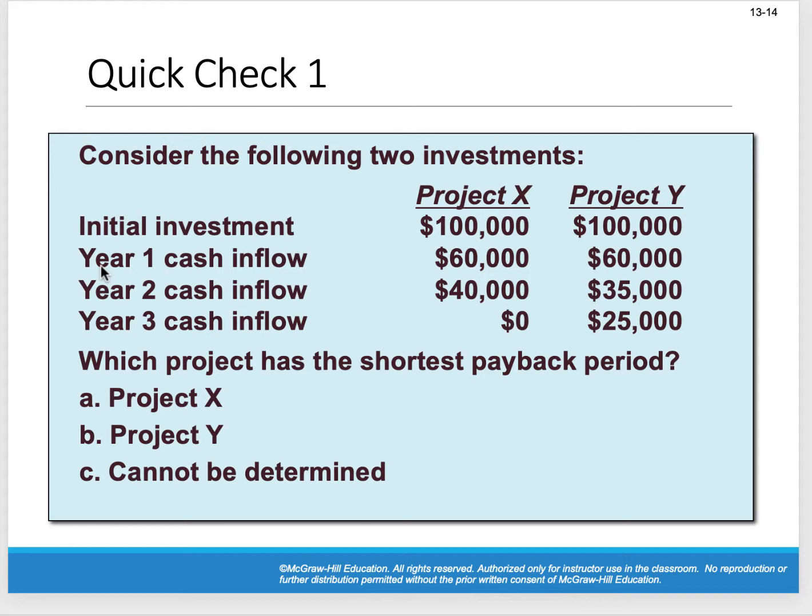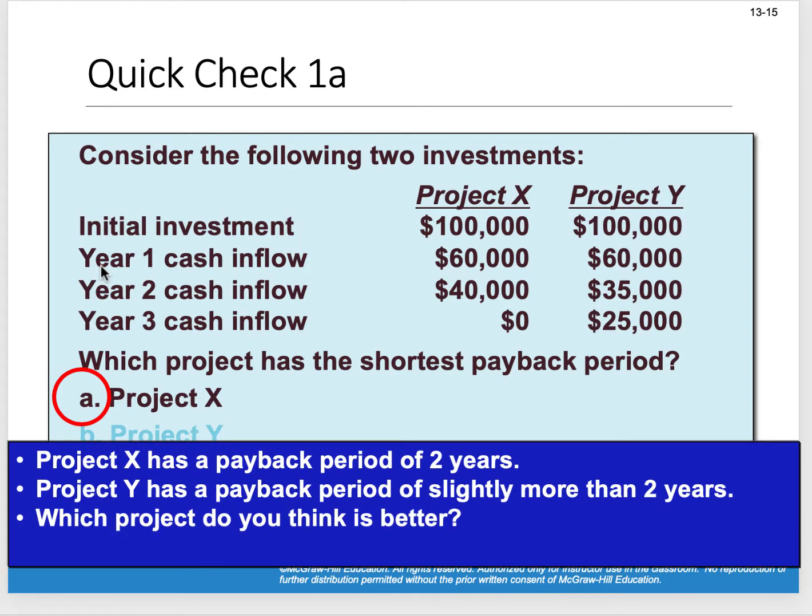Year one, I'm going to get $60,000 back of my $100,000 investment. Year two, I'm only going to get $35,000 back. So at the end of year two, I still have $5,000 of initial investment that I need to get back. So that's going to go into year three, right? So based on the payback method, we're going to choose Project X, okay?